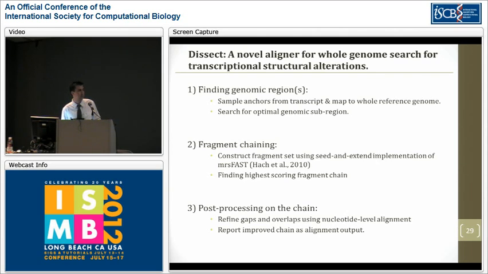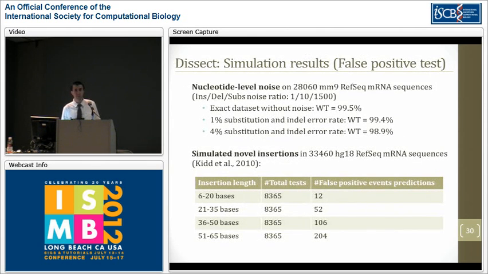And in order to further improve the results, we will take the chain from the second step and further refine the gaps and overlaps using a nucleotide level alignment. The finalized improved chain is our Dissect aligner's output. We first want to test Dissect for false positives, and for that we extract some RefSeq mRNA sequences and align them directly with no modification, in which case we saw that more than 99.5% were aligned as wild type with no structural alterations at all.